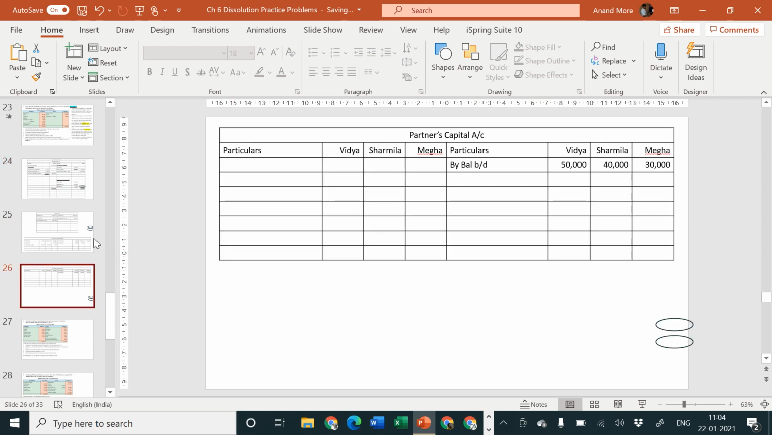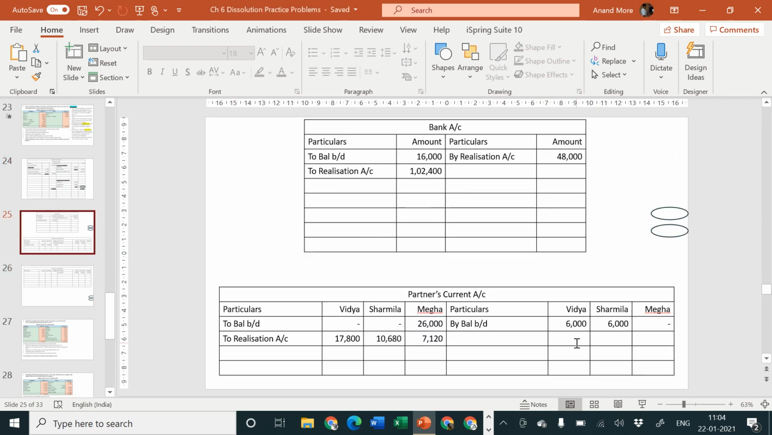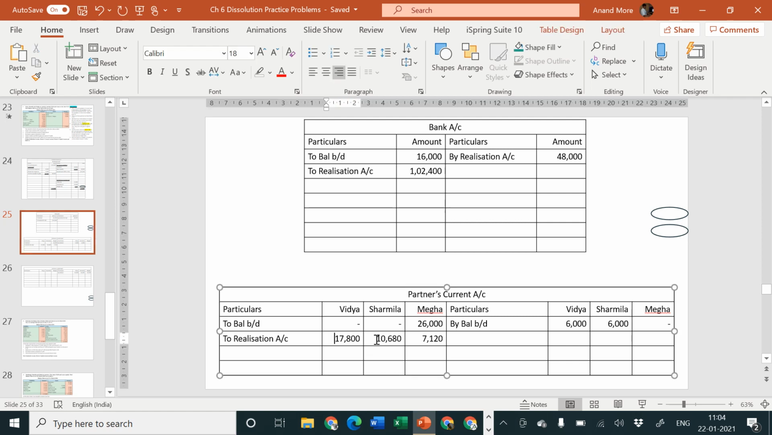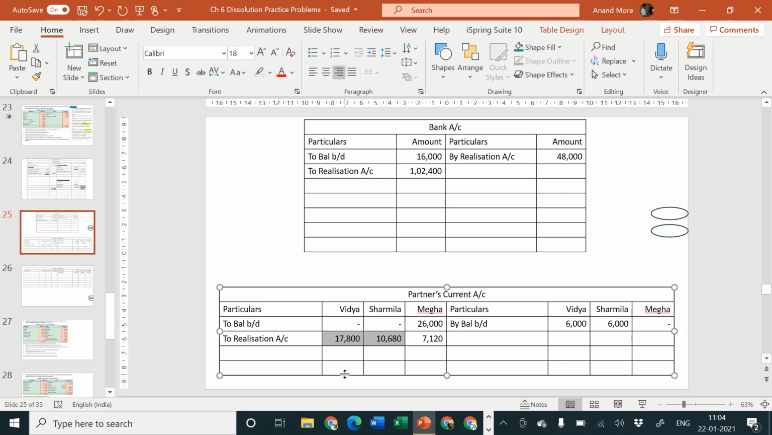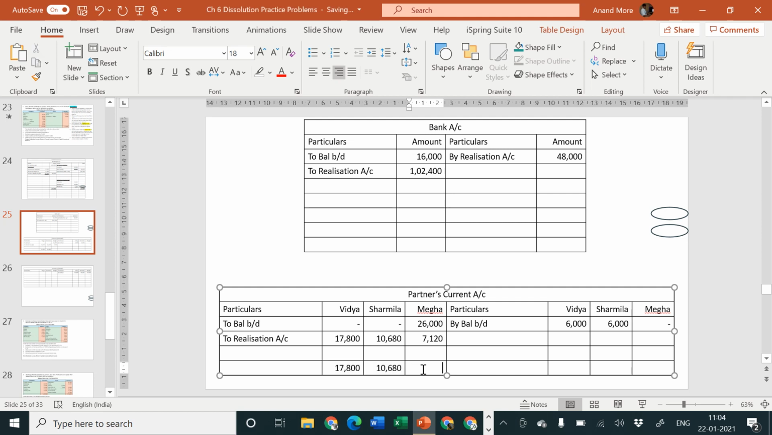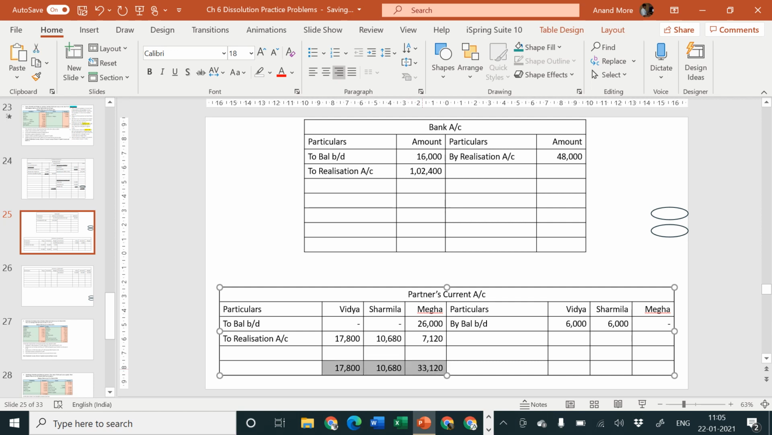Let us now close the partners' current account. In the partners' current account, we can find that Vidya and Sharmila have a credit balance of 6,000, but their debit side total is higher. It is 17,800 and 10,680, which is higher than the credit amount of 6,000. And Megha has no credit balance. Her debit balance is 26,000 plus 7,120. That goes to 33,120.